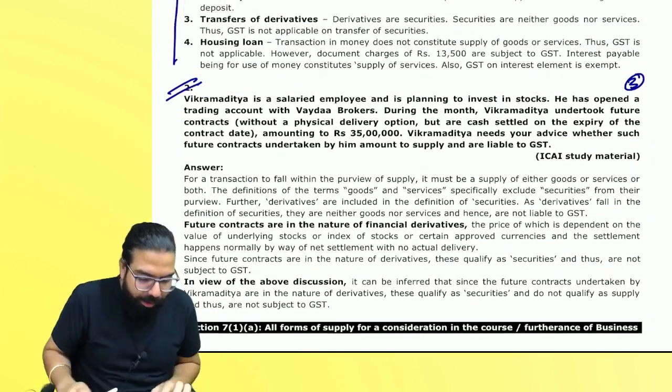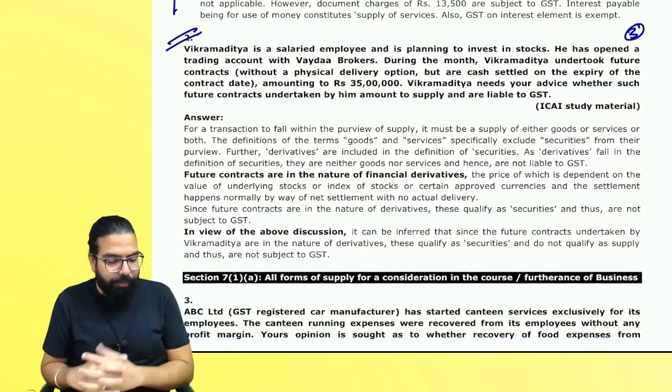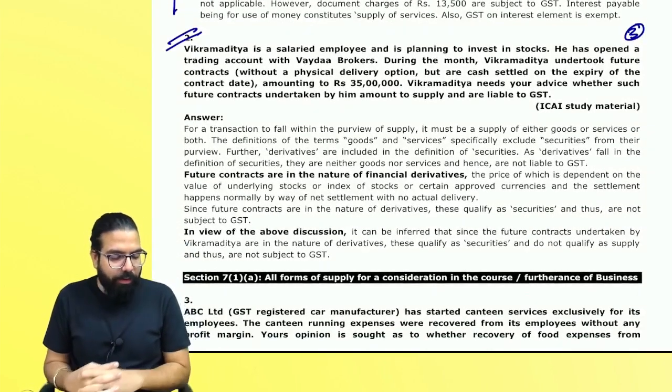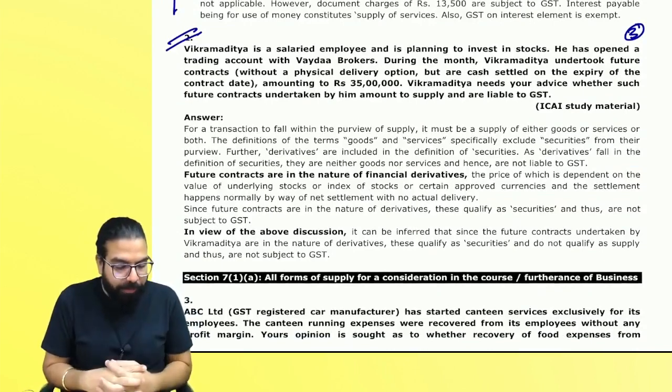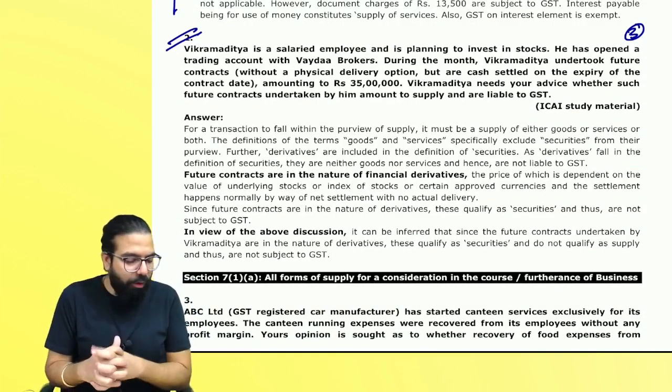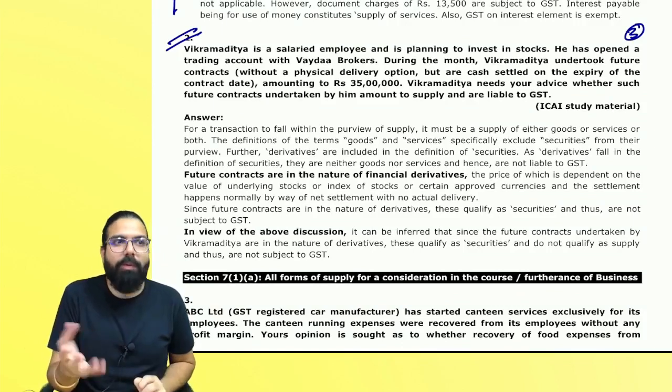Vikramaditya is a salaried employee and is planning to invest in stock. He has opened a trading account with Vaidya Brokers. During the month, Vikramaditya undertook a future contract. What is a future contract?